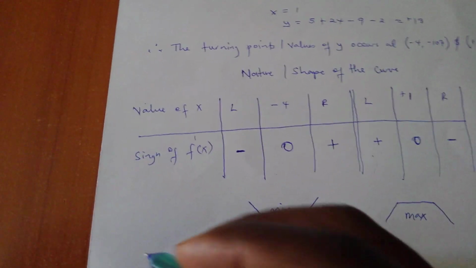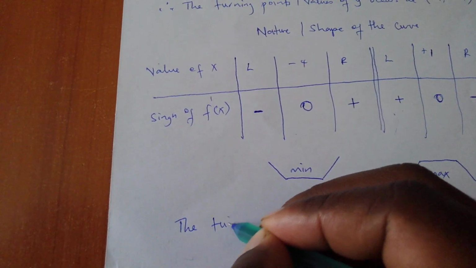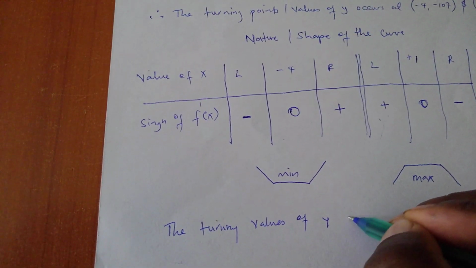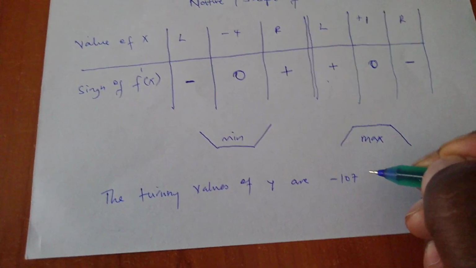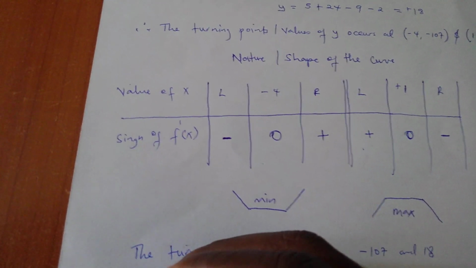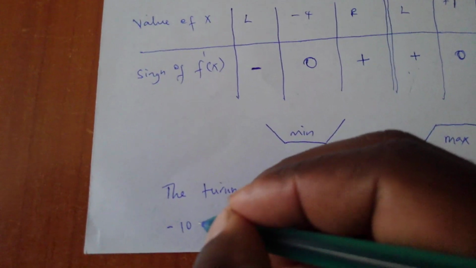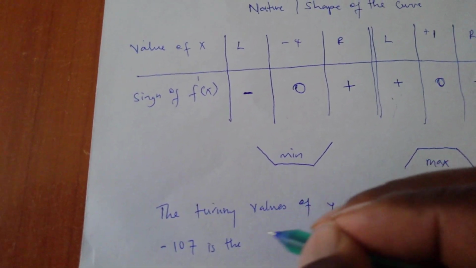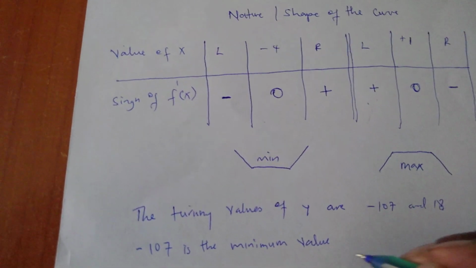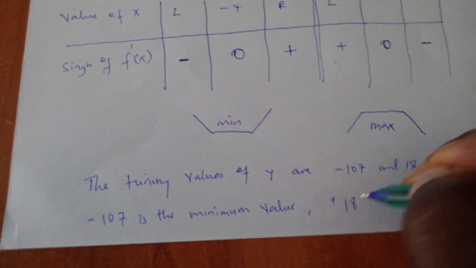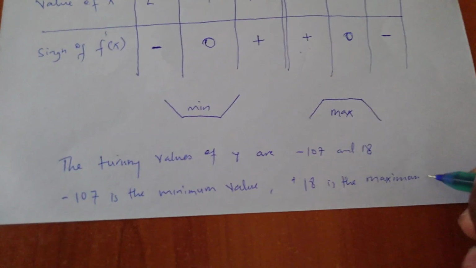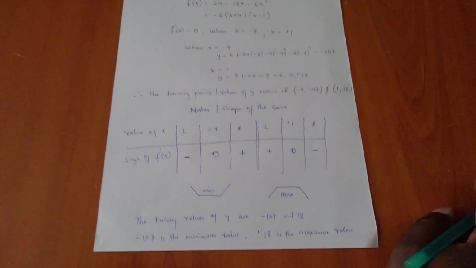So in conclusion, I'm going to say the turning values of y are -107 and 18, and the negative 107 is the minimum value, while the positive 18 is the maximum value. So this is how they go about this.